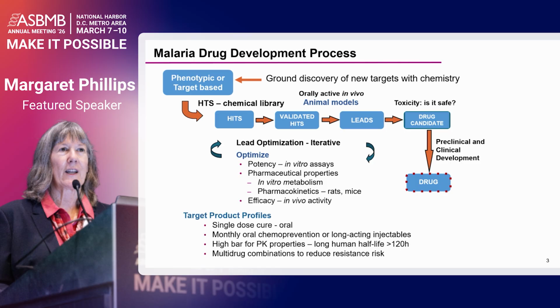So our target product profile is we're really looking for either single-dose oral cures, or a monthly oral chemopreventative, or a long-acting injectable, which we heard about very nicely from Wes yesterday in terms of the HIV profiles. There's a very high bar for the pharmacokinetic properties in this drug discovery era because we're looking for long half-life compounds, with human half-lives of over 120 hours, to meet these objectives. And then, as I said before, multi-drug combinations to reduce resistance.